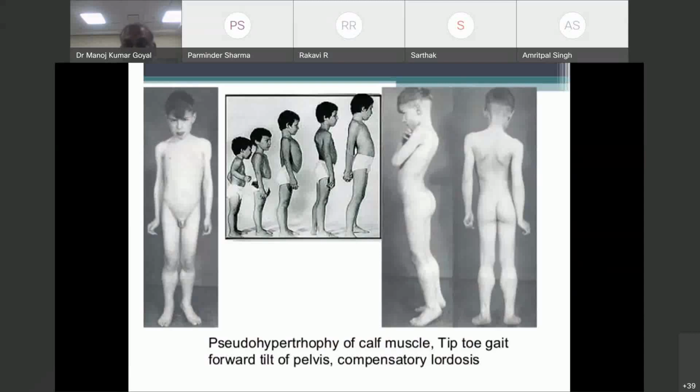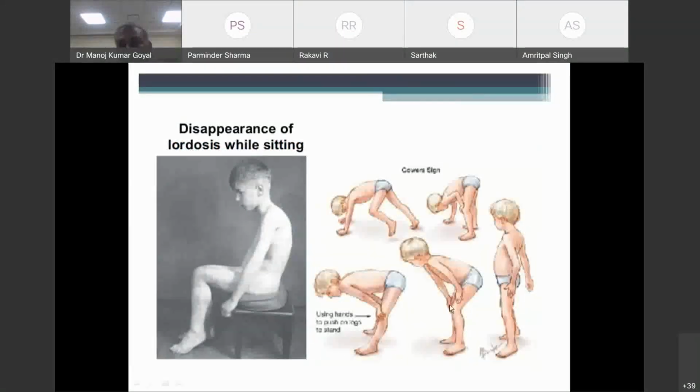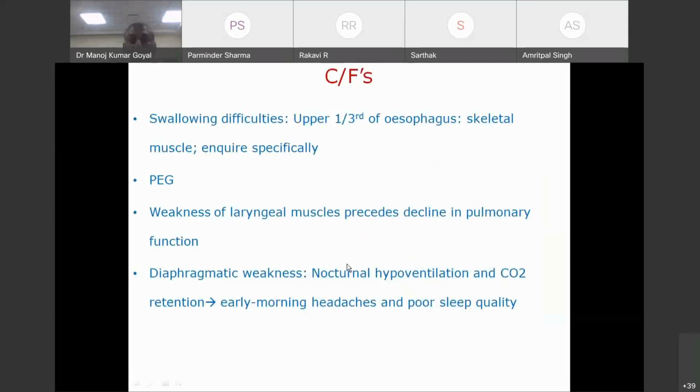I skip this slide. This is classic Gowers sign. I think you must be aware of this. So now there are some atypical clinical manifestations. These are the clinical manifestations which all of us know. They can have swallowing difficulties. Remember, the upper part of esophagus is made of skeletal muscle. Unless you inquire specifically, they are not going to come with this. And they may need PEG.